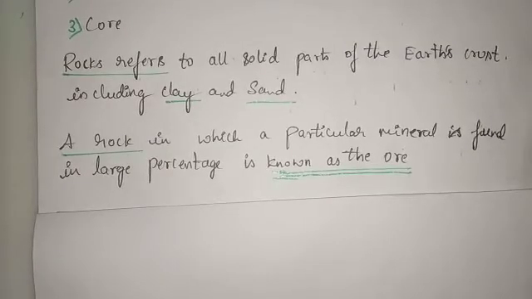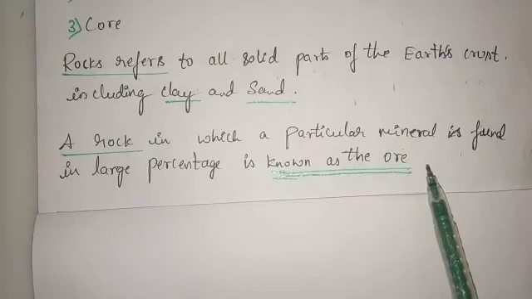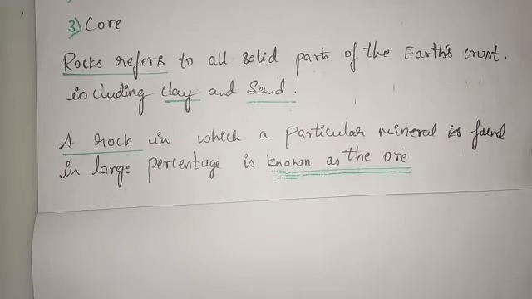And moving further, as I said, lithosphere and the earth crust are one and the same. So it consists of rocks, and these rocks are present in the crust part, including clay and sand. They do not have a chemical composition, but there are minerals. So which are those minerals? Minerals are the substances or materials which occur naturally in the earth crust. They have a definite chemical composition.